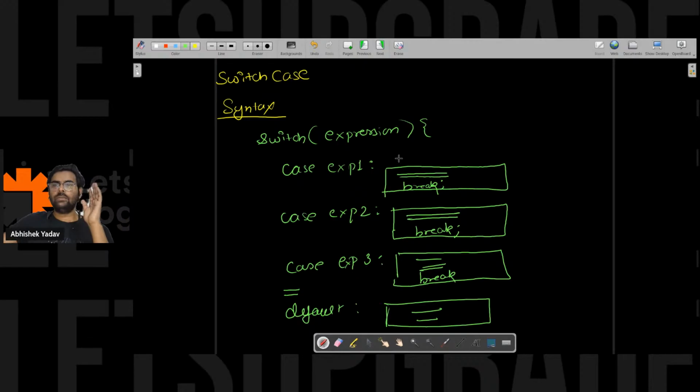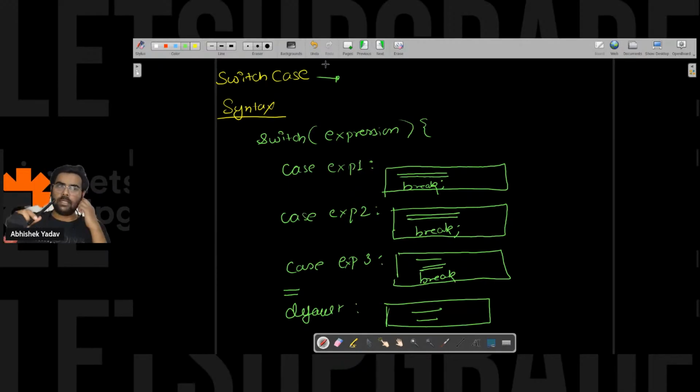Okay, so when can I use switch case? Anyone, please write in the chat in which scenario I can use switch case. I know if I have two options available and I have to choose one option among them, I have to use if else. If I have a scenario where I have multiple options available and I have to choose one option among them, then I can use if else if. But when can I use switch case?